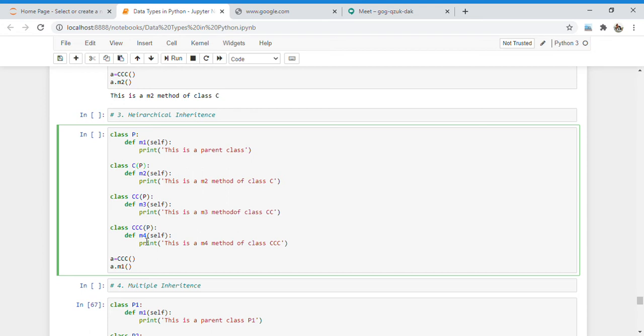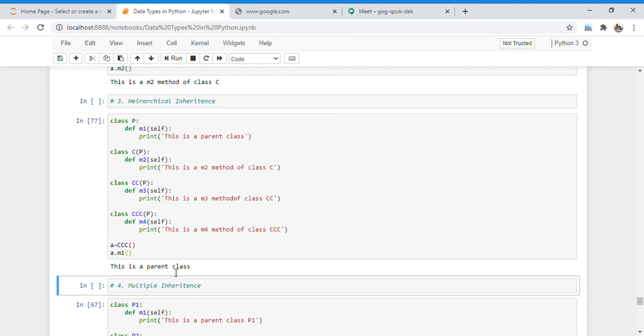If I want to acquire the child class now, suppose I create one object and call this class CCC. Now I want to acquire the parent class. I may implement a child class here, but if I want to implement a parent class, then I implement it by using this.